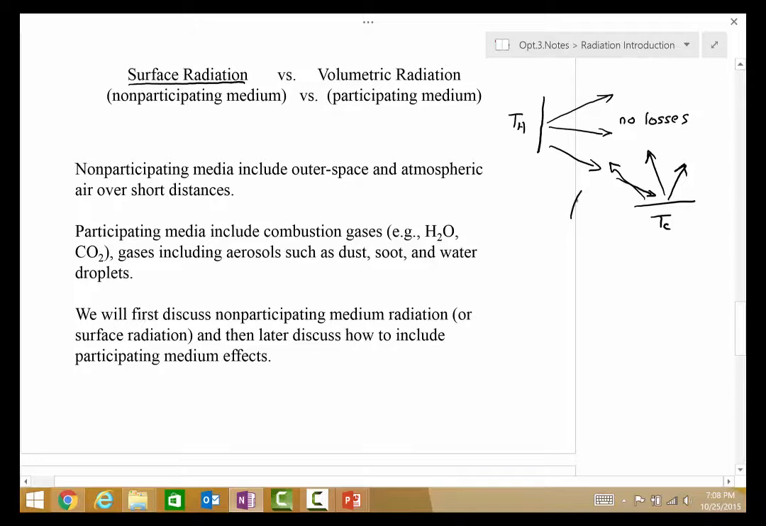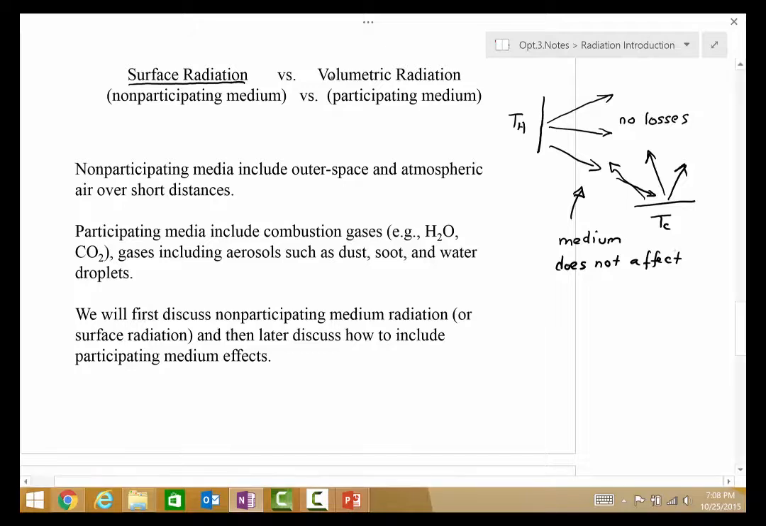So the medium does not affect, so it could be either in a vacuum, or it could have a gas like oxygen, nitrogen, the components of air that over moderate path lengths do not attenuate, do not change in any way the energy transfer rate.